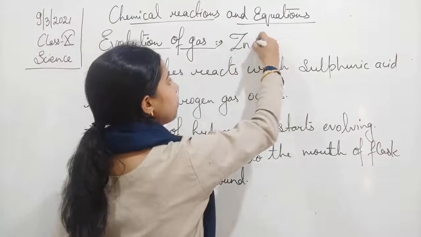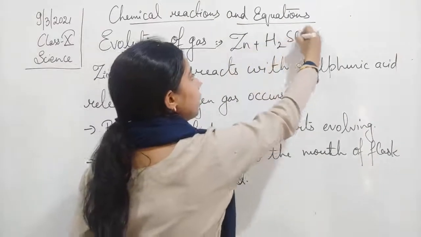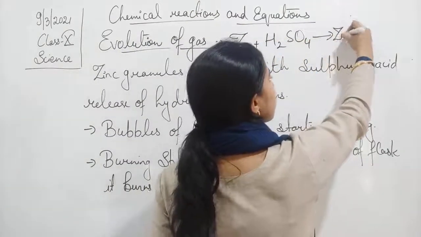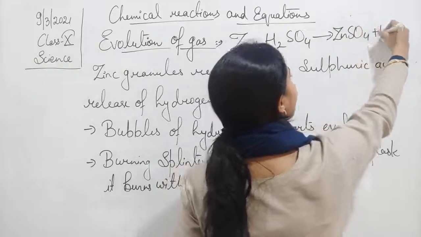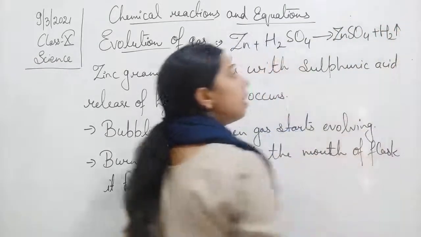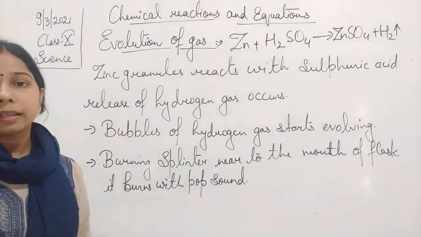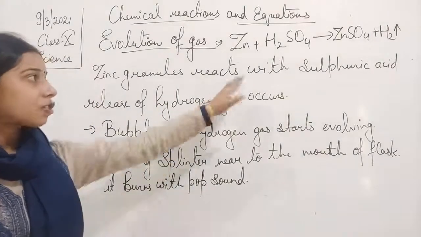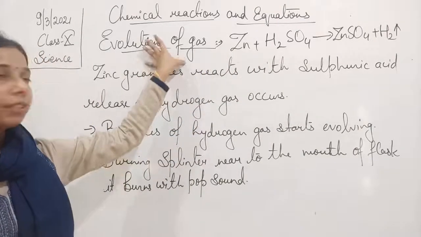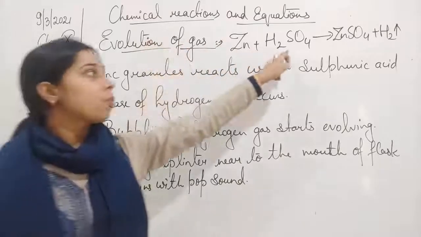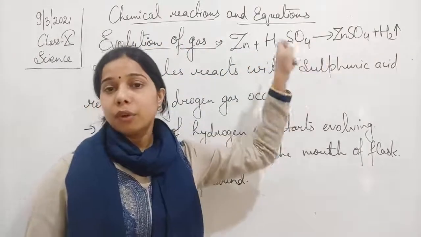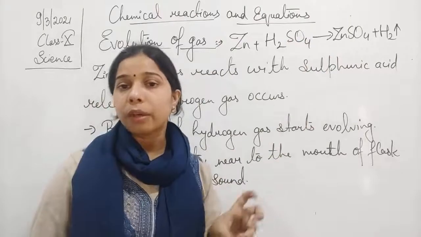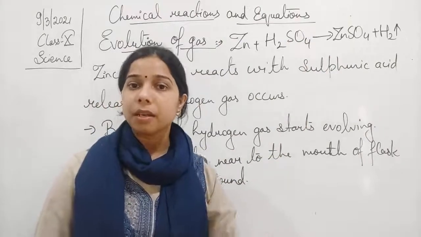So zinc reacts with the sulfuric acid, and there is a formation of zinc sulfate, and one gas is evolving here, and that is hydrogen gas. So obviously this reaction comes under the category of evolution of gas. It is actually showing the characteristic of a chemical reaction.